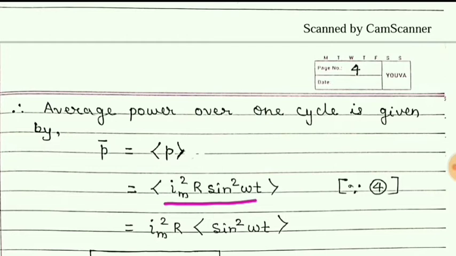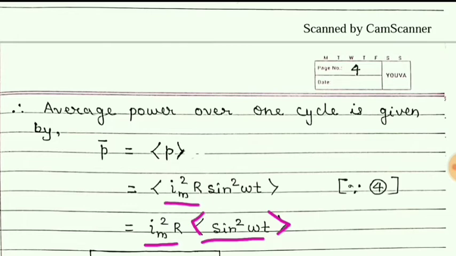now in this average, Im square and R are constant. The amplitude of the current and the resistor are constant values. So in an average, constants are taken out. So we have taken this term outside. What remains is sine square omega t.